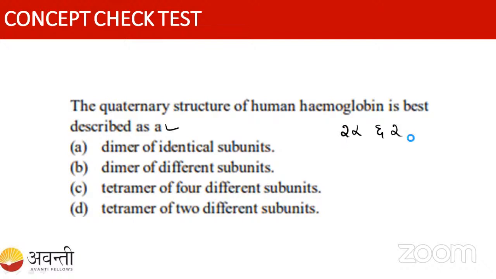In option A, they say a dimer of identical subunits. No, right? Here we have 2 alpha and 2 beta, so option A is wrong.